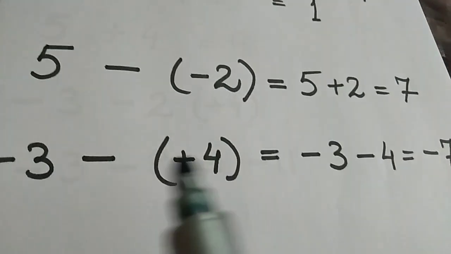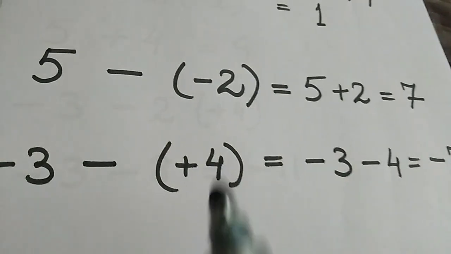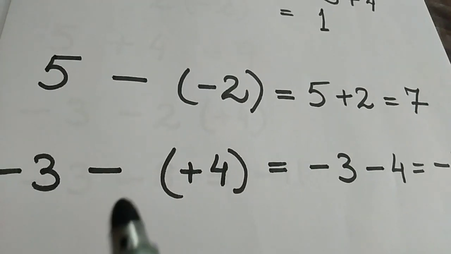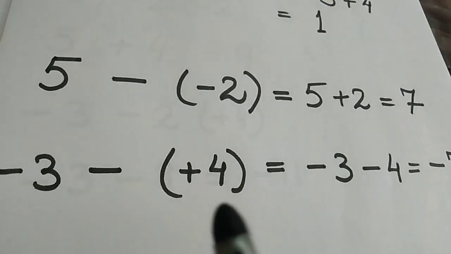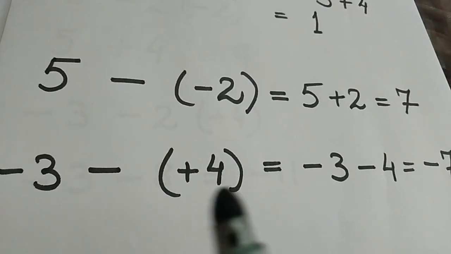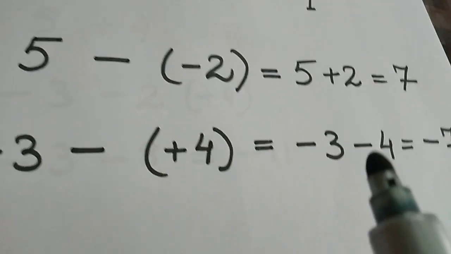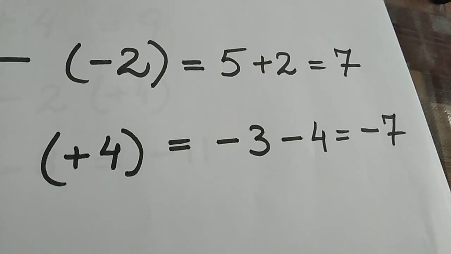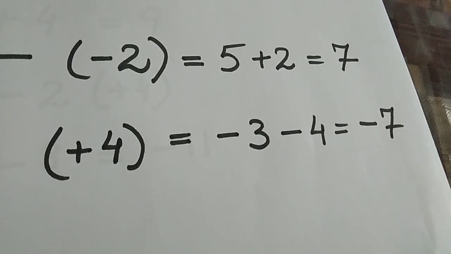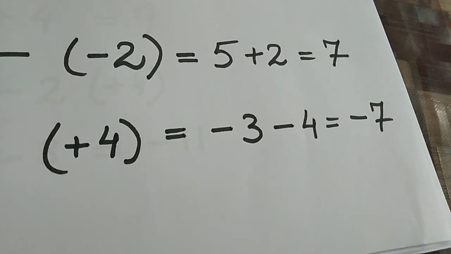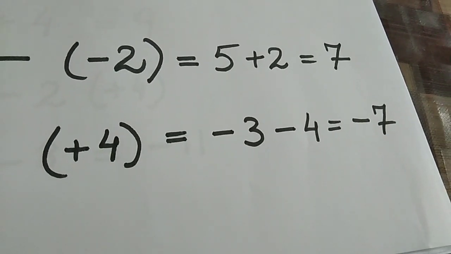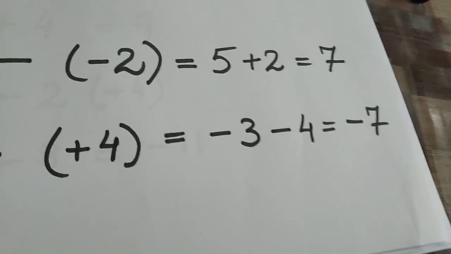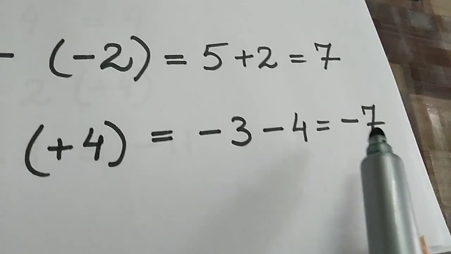We don't have to change because we are taking this 4 out of the bracket. And who's the deciding person? Who's deciding? The one standing outside is deciding how this is going to come out. Yes, the negative sign is there, so this has to change and come out, and it comes out as -4. So -3 and -4. Just stay at the ground level. Yes, 0. Yes, now the left goes 3 down, and then again 4 down. Where are you landing? You are landing on the 7th floor. Yes, below the ground floor. Yes, that is, you are at -7.